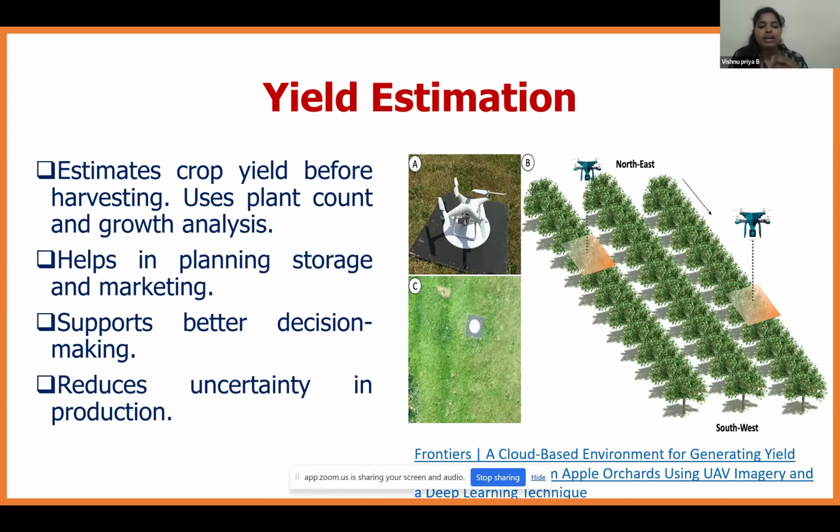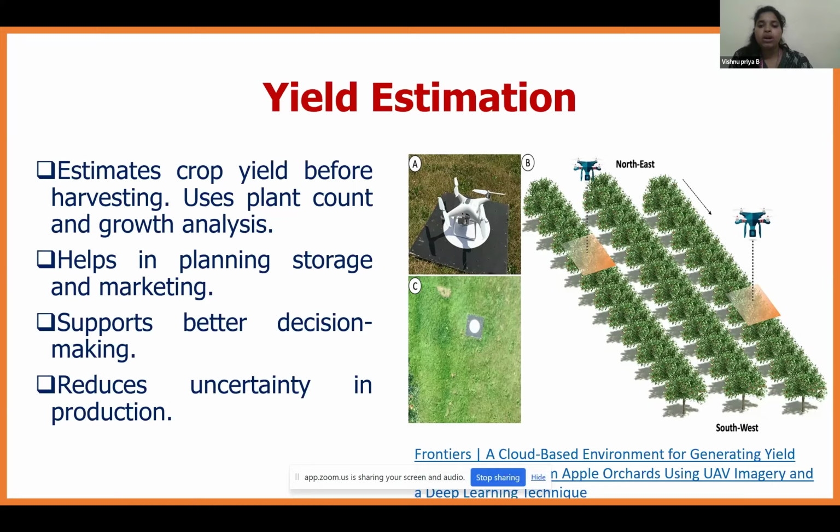Farmers couldn't predict the production of the particular field, so using yield estimation by the drone, we can reduce the uncertainty in production, and decide where we can market our particular commodity, where we can store, and where we can sell our commodity, etc. We can plan accordingly using